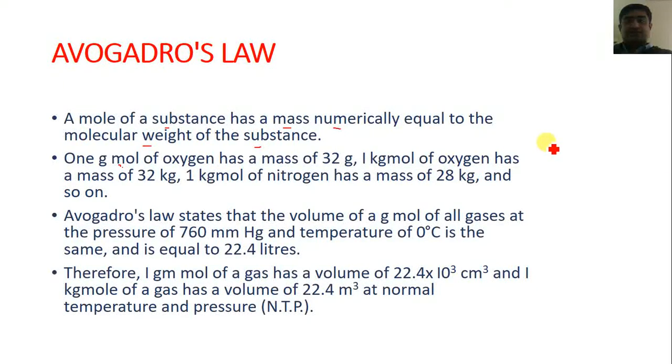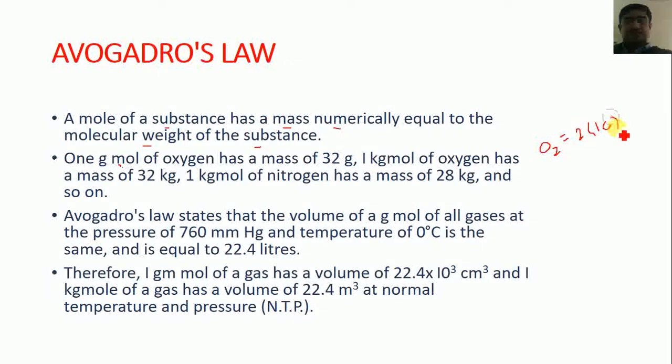Here you can see, if you want to find the mass of 1 gram mole of oxygen, first of all oxygen has two atoms, so 2, and the number of electrons as well as protons in the case of oxygen is 8 plus 8, so 16.